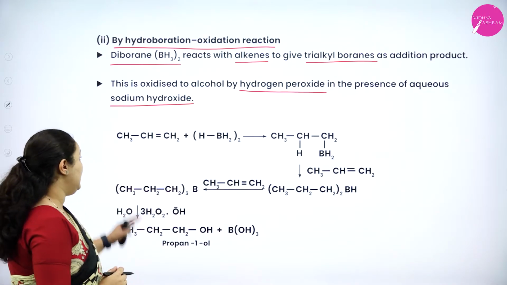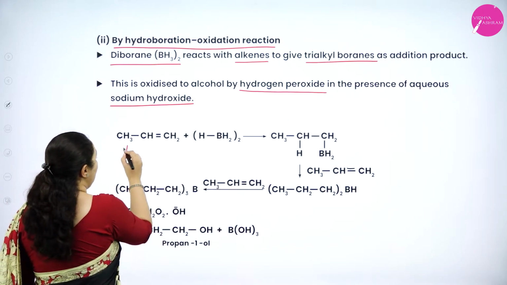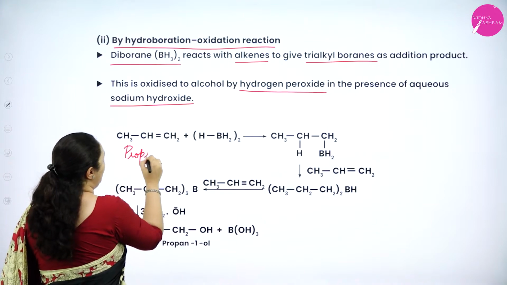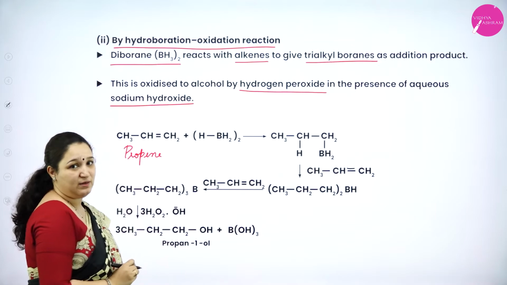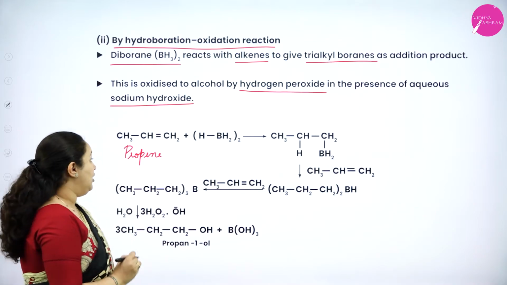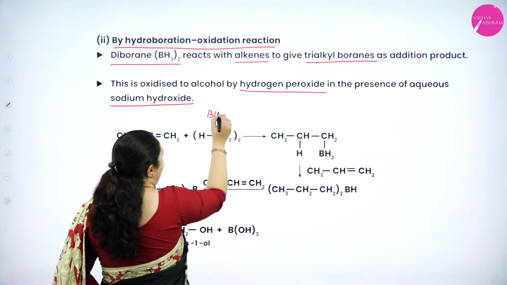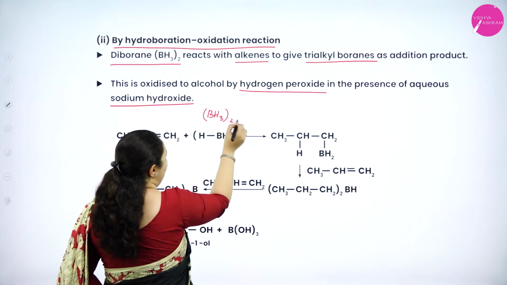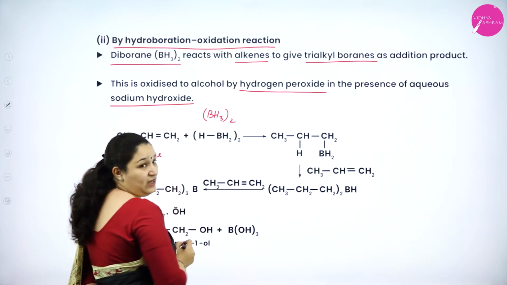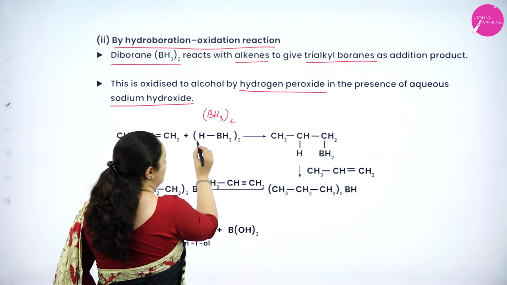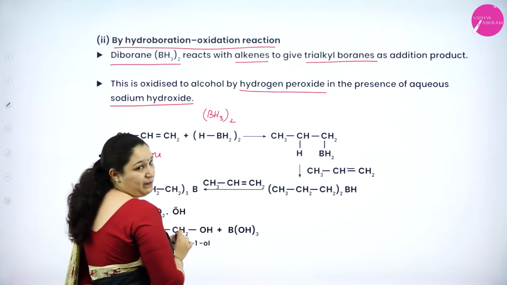Okay, so we'll understand this with the equation. First we have taken propene, 1, 2, 3 carbon atoms. The first and second carbon atoms have the double bond. Now further, what will happen? We'll consider BH3, which is there twice. I am considering only one BH3 molecule, but I have written both in the equation. In BH3, I have written one hydrogen separately.